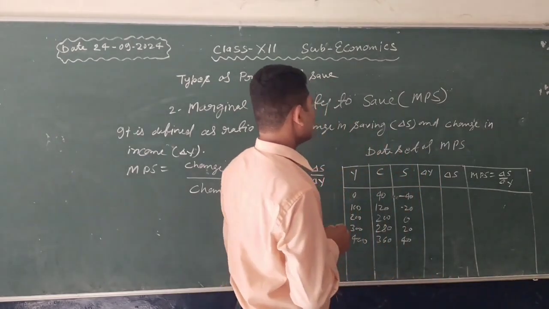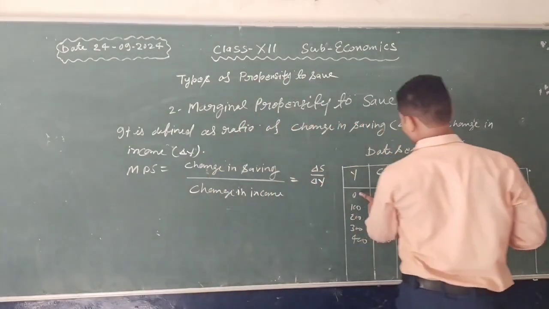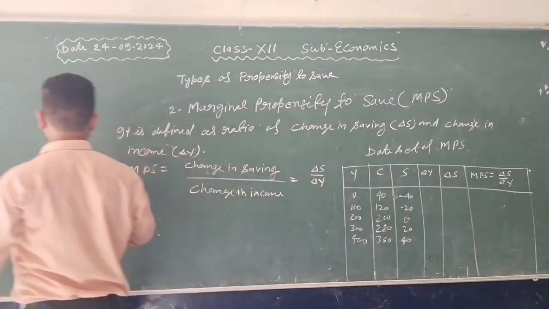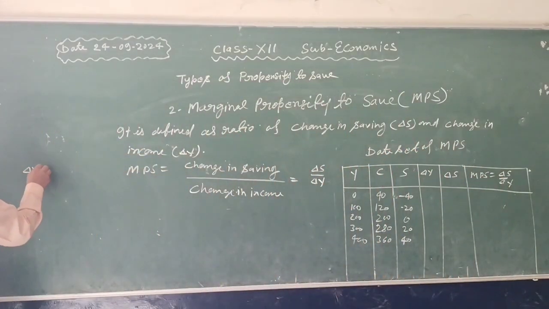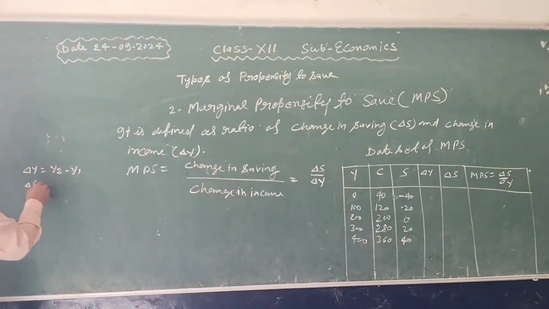First we find out the change of income. Change of income is Y2 minus Y1, new income minus initial income, and change of saving equal to S2 minus S1.